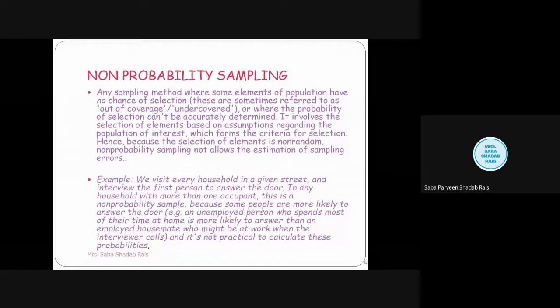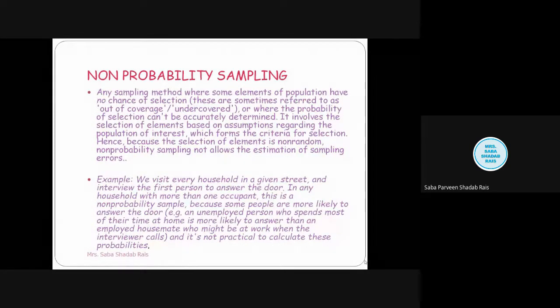Here one example is given: we visit every household on the given street and interview the first person to answer the door. In any household with more than one occupant, this is a non-probability sample because some people are more likely to answer the door. We are pressing the bell or knocking on their door, and then asking them about their employment. For example, an unemployed person who spends more time at home is more likely to answer than an employed housemate who might have been at work when the interviewer called.